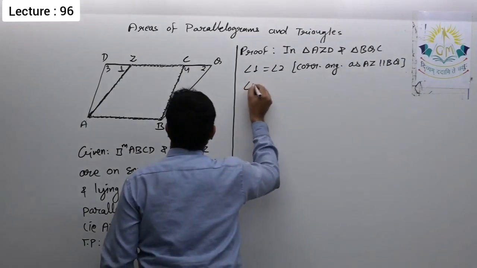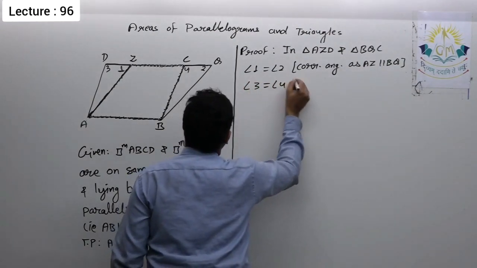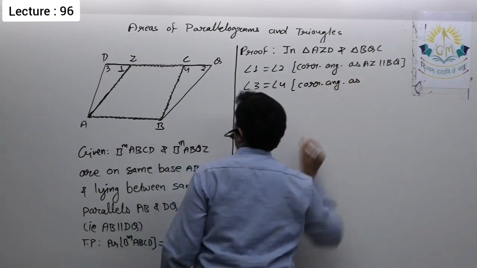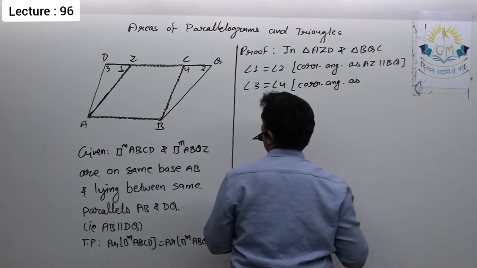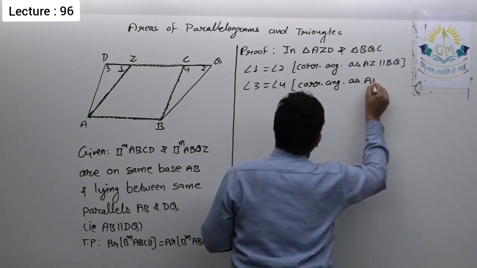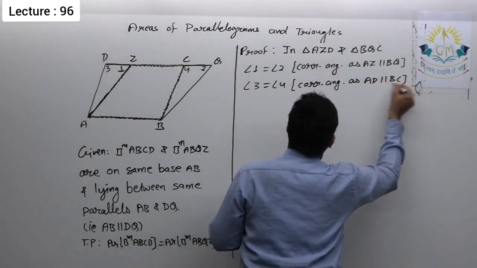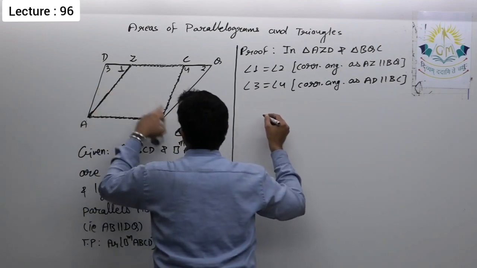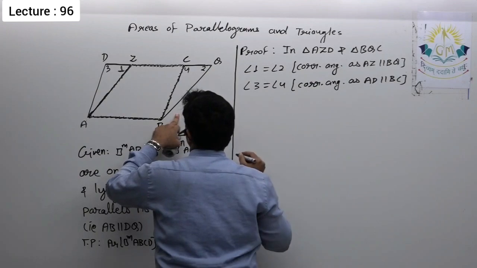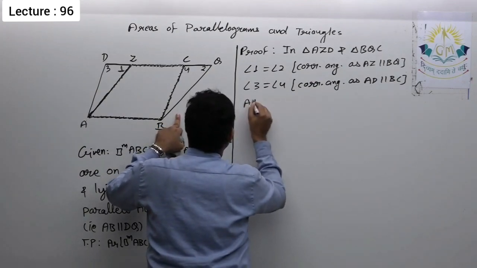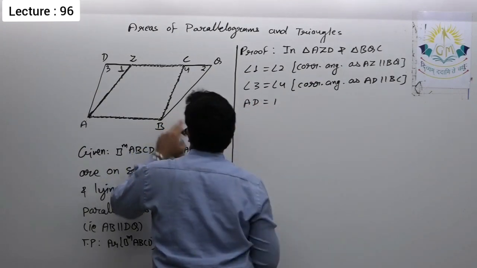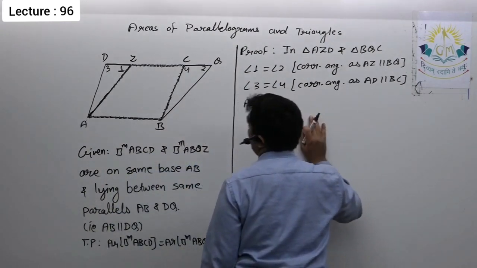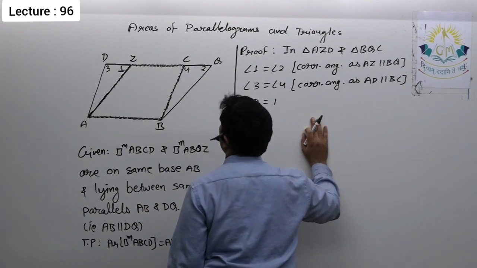Angle 3 is equal to angle 4. Again the reason is corresponding angles, as AD is parallel to BC. And I can write AD is equal to BQ.